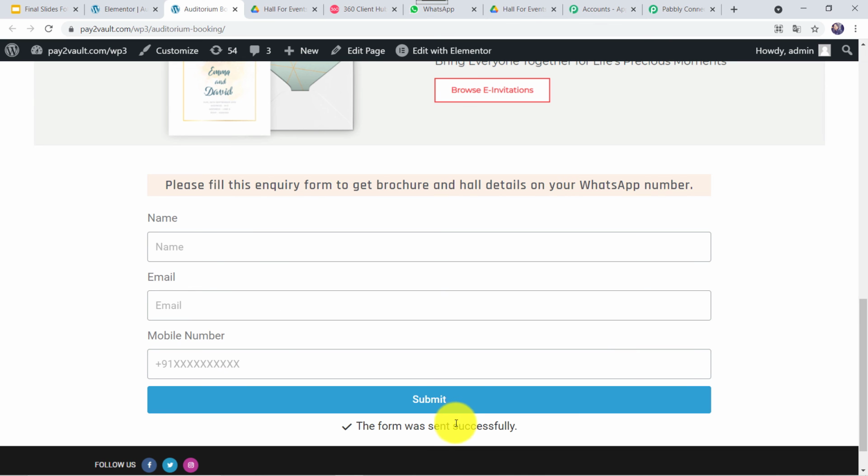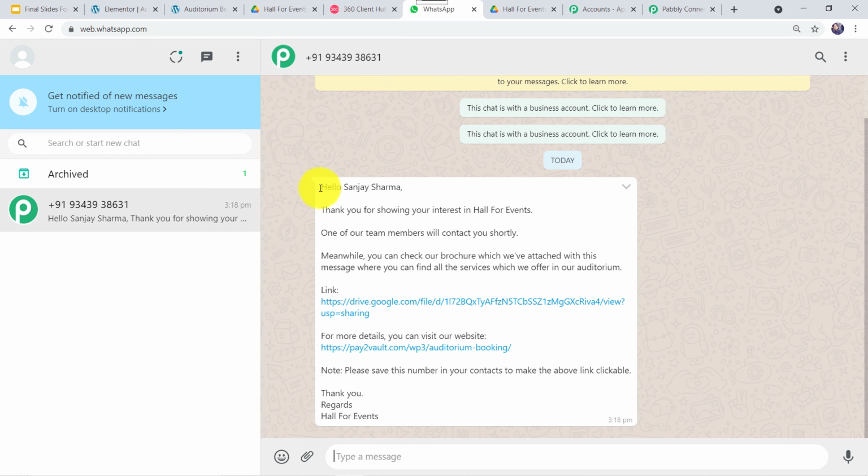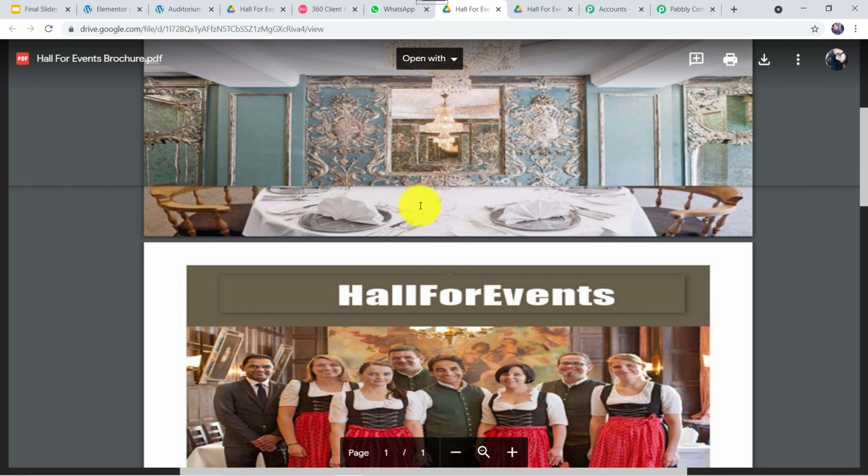Okay, now let us check the WhatsApp number of the customer, whether the customer has received any message or not. And here we can see a message. Hello Sanjay Sharma, thank you for showing your interest in Hall for Events. One of our team members will contact you shortly. Okay, so the same message is sent to Sanjay also. Now let us recheck this link once again. And here we can find that the same brochure is shared with the customer Sanjay also.